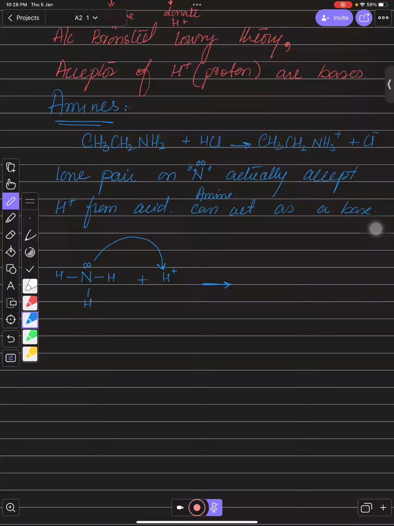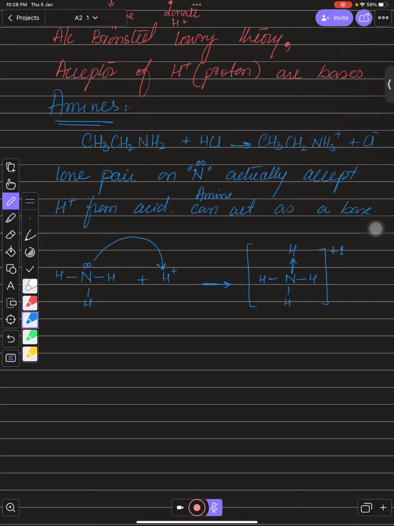And we know that a dative covalent bond is actually the one-sided sharing of electrons. So both the electrons are shared from nitrogen over here, and in this way this ion will be formed, which is known as the ammonium ion. The charge of hydrogen will move towards the ammonium ion, right, Vicho?